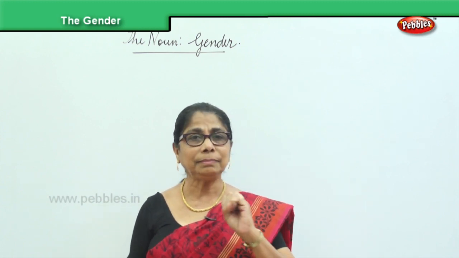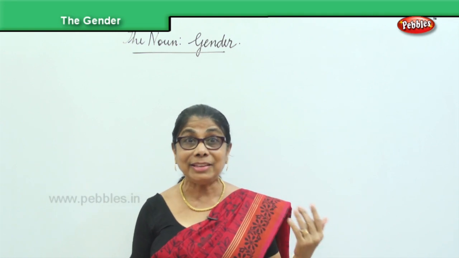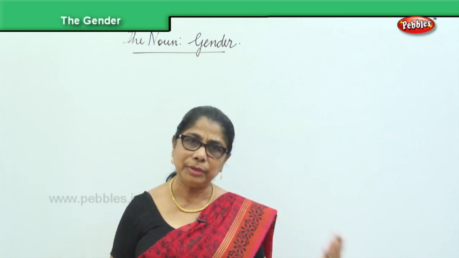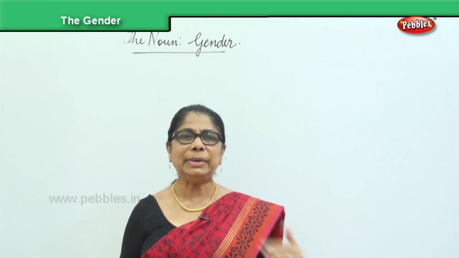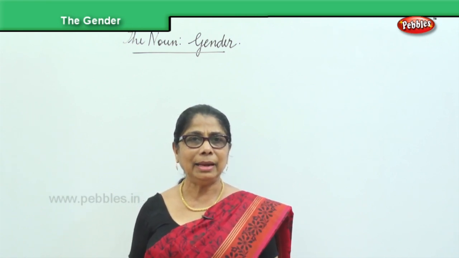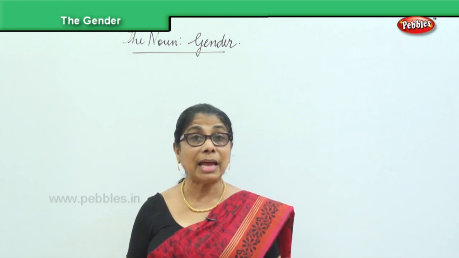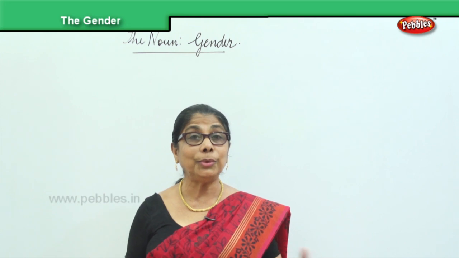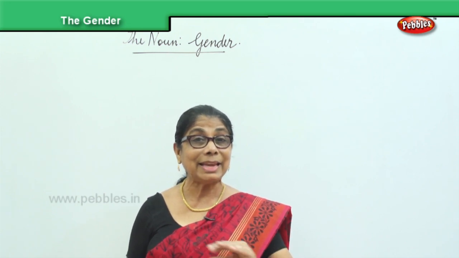We have done noun genders. We did masculine gender, feminine gender, neuter gender, common gender. We have done words, how to form the female gender, sometimes complete change, sometimes borrowing part of the masculine and forming the feminine. Now, the words are not sufficient. We are going to use them in sentence form.